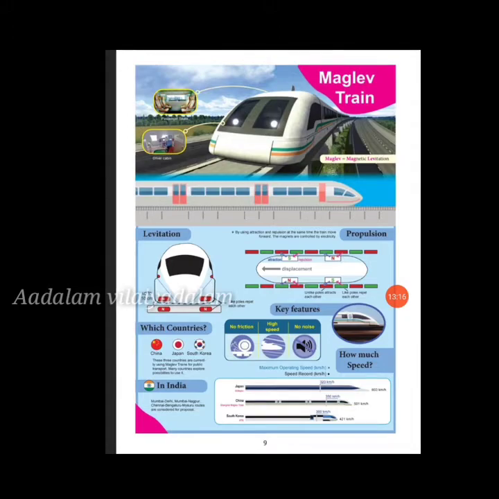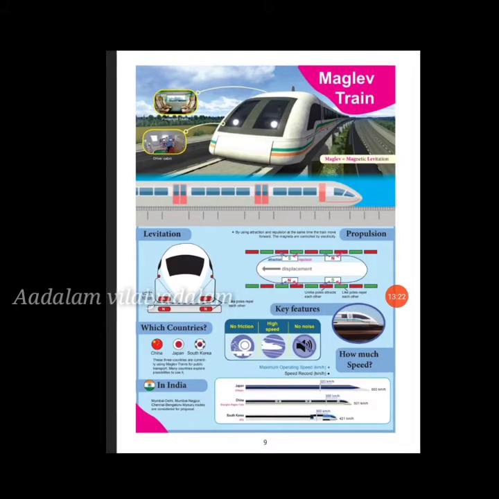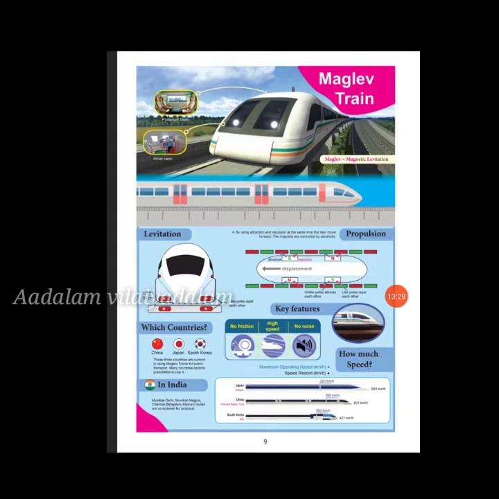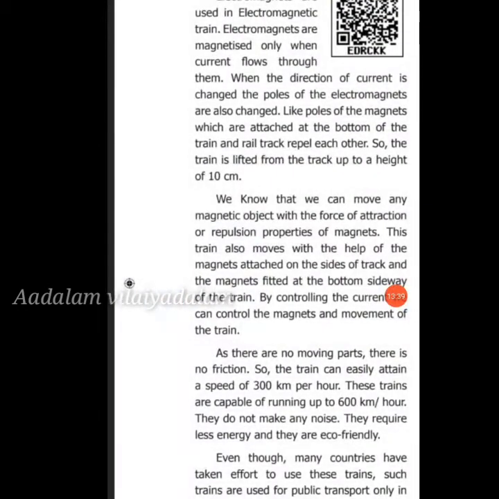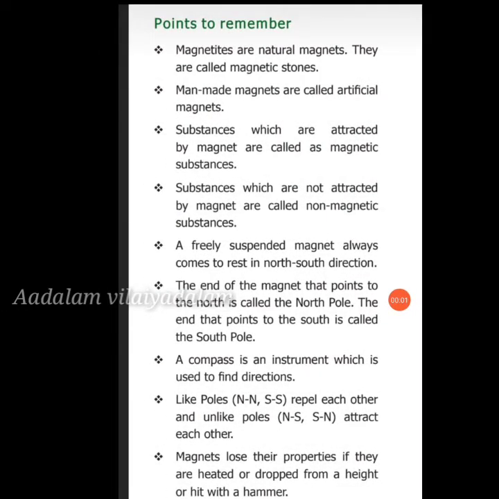Even though many countries have made efforts, such trains are used for public transport only in China, Japan and South Korea. In India, the possibility of introducing these trains is under consideration. So this is the electromagnetic train concept. Understood, students? The first lesson is finished.